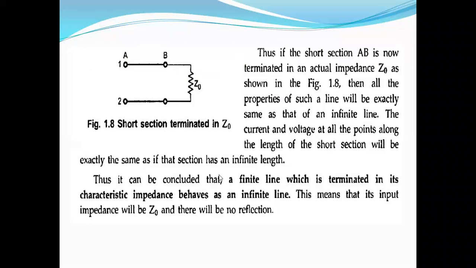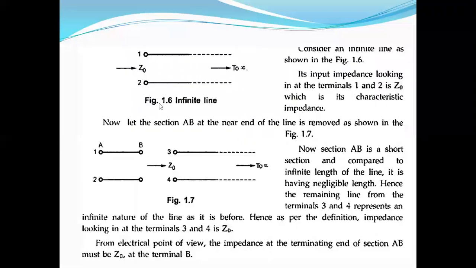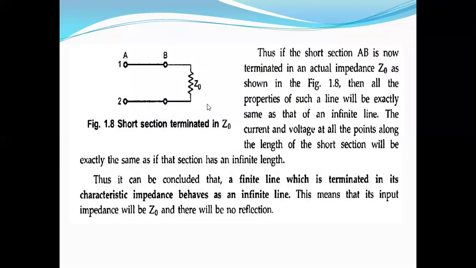So whenever this short line is behaving like an infinite line, this means that there is no reflection, and the input impedance also. You see here, what is the infinite line property here? The input impedance is Z naught, and there is no reflection from receiving end to sending end. These are the properties of infinite line. So the same properties are applicable for the short line whenever the line is terminated with Z naught.